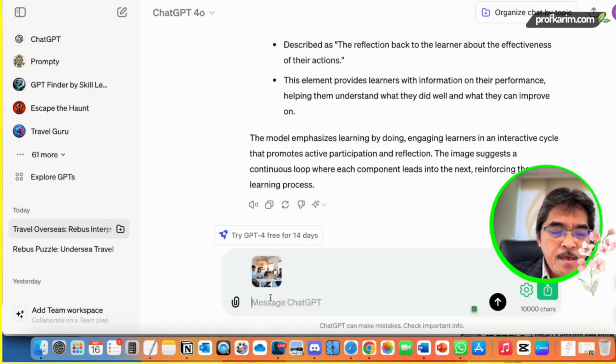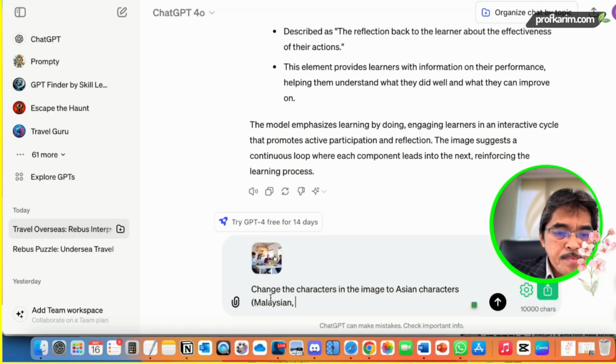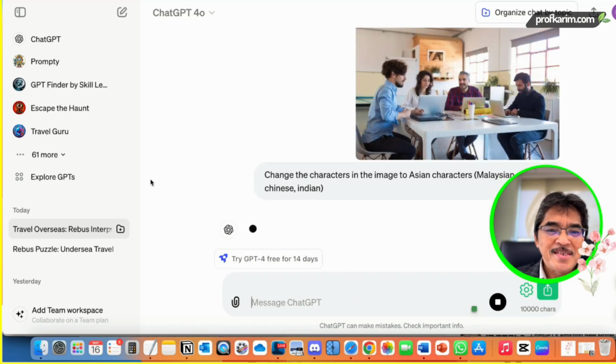So the instruction is: change the characters in the image to ASEAN characters. Malaysian, Chinese, Indian. Okay, that's fine. Let's just give it a try. Let's see whether it can do that or not.